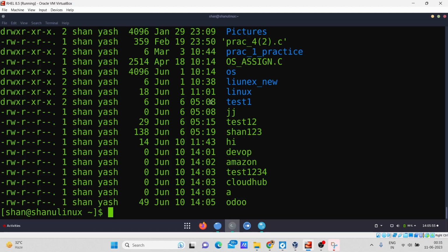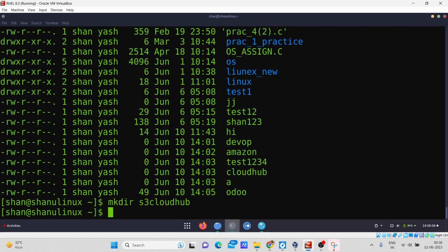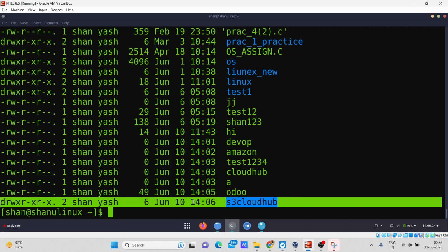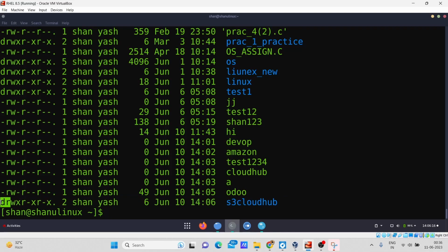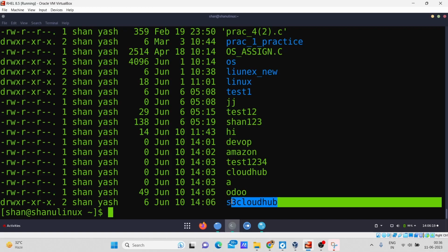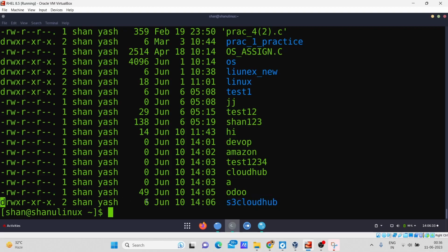So now moving on, how to create directories with the mkdir command. In my home directory, I will create a directory with the name s3 cloud hub. Enter. After entering it, I will see whether it is created or not. You can see, yeah, here it has been created, because it is a directory and I created it with the mkdir command. It starts with the letter d, and it is highlighted in blue. As I told you in my previous part, directories, simple files and link files are represented differently. So for a directory, it is represented with the blue highlighted color and starts with d. So this is how you can create one.